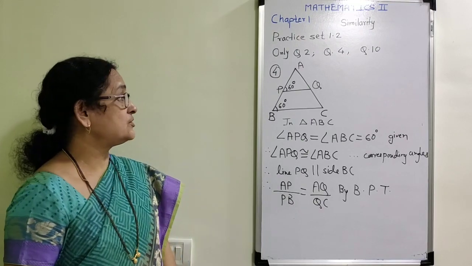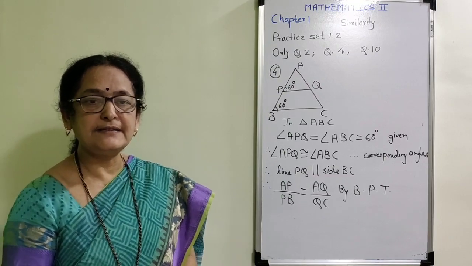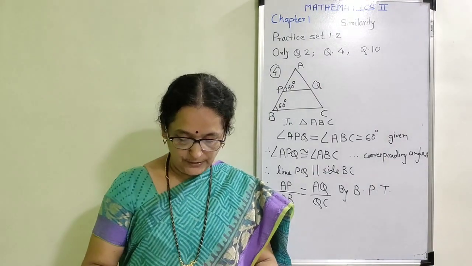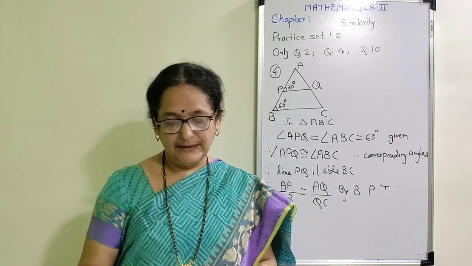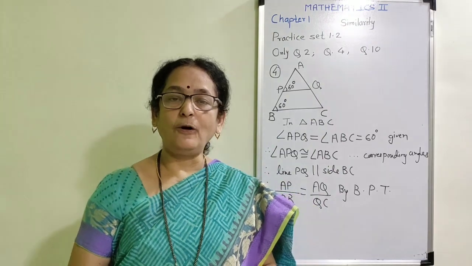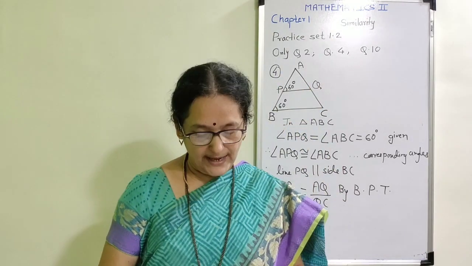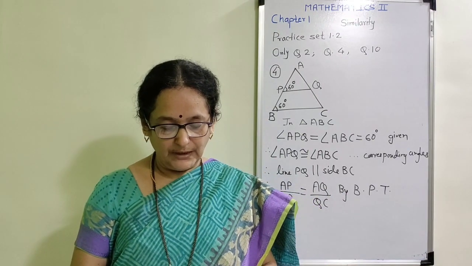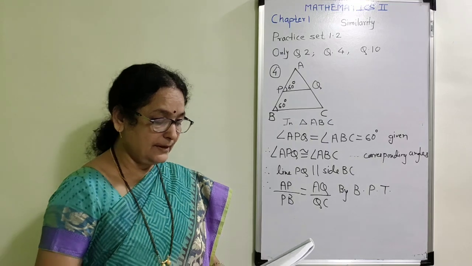Now only one question is remaining, that is question number 10. It is given as an activity. Now I am going to write on the blackboard, but if I do not have sufficient space, then consider and read that example carefully. Mark all the 3 examples from this practice set 1.2 as important. Now I am going to explain the figure of question number 10.